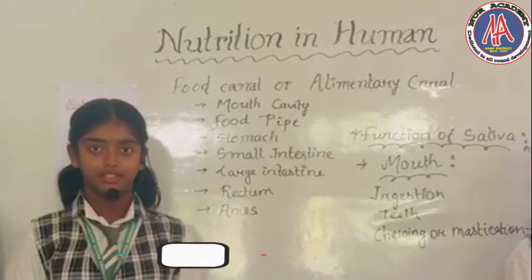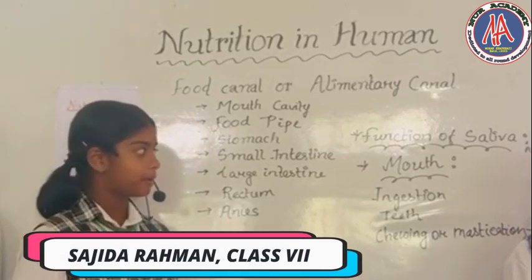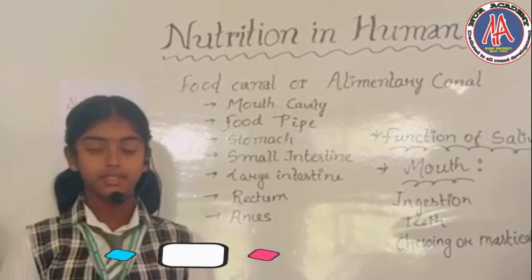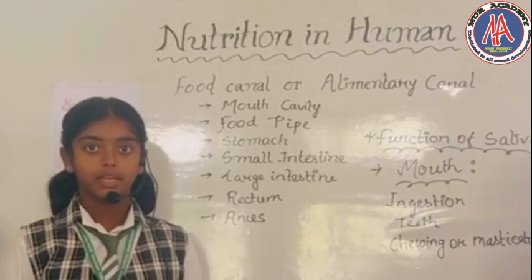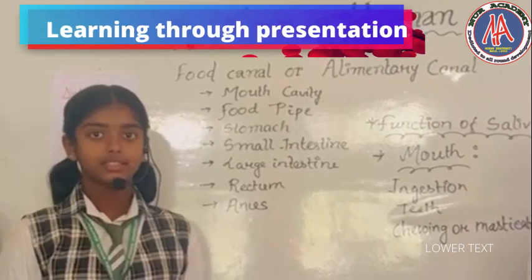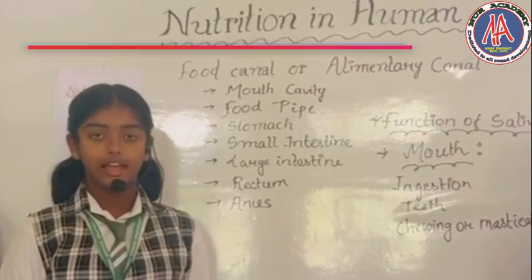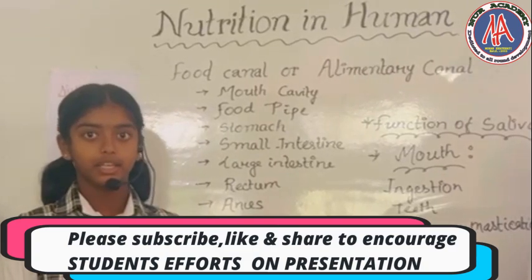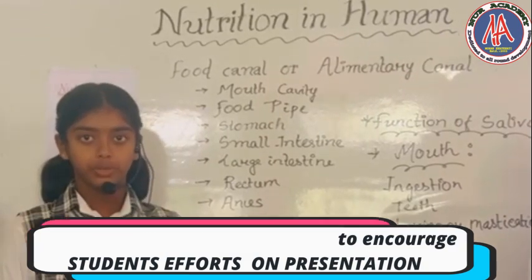Now I am going to explain my part of the presentation with this mouth. The food is taken from the mouth. The process of taking food into the body is called ingestion. The mouth contains the tongue, the teeth and the salivary glands. The teeth help in breaking down the bigger particles into smaller ones by the process of chewing and mastication.